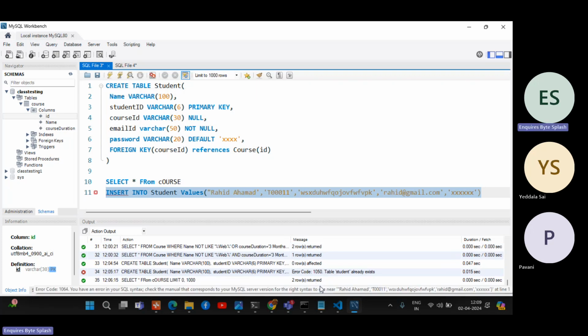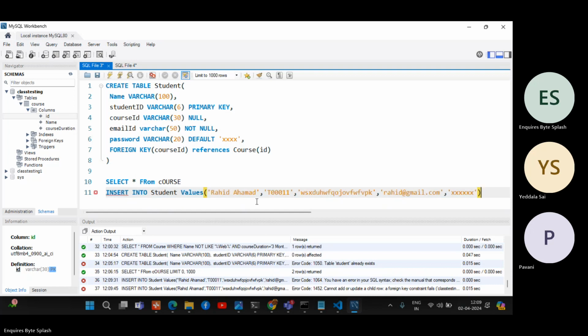Now just check. So Rahid. Here we have double quotes. That we need to check. Definitely, once we check, double quotes will not be allowed in SQL. Rahid Ahmad, student ID, varchar, Rahid, password. Let's check this. Insert at gmail.com.